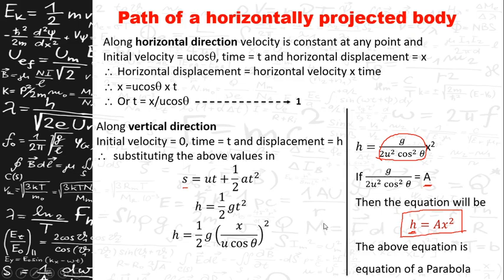In projectile motion, we had seen two types of projections. One is horizontal projection and another one is oblique projection. We had seen the examples for them also. So for horizontal projection, we had proved that the path traveled by a body which is thrown horizontally from a height travels in a parabolic path and reaches the ground. So mathematically, we had proved the path traveled is a parabola. Now it's time to prove it for a body which is in oblique motion.